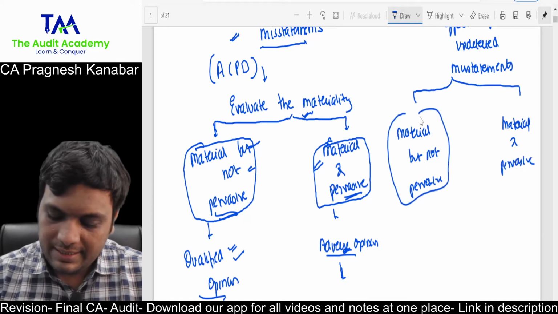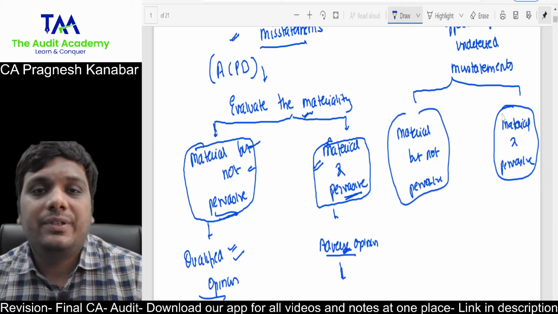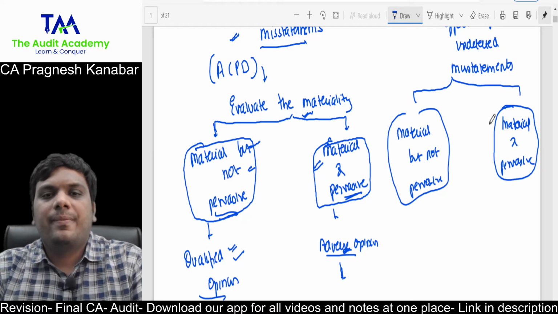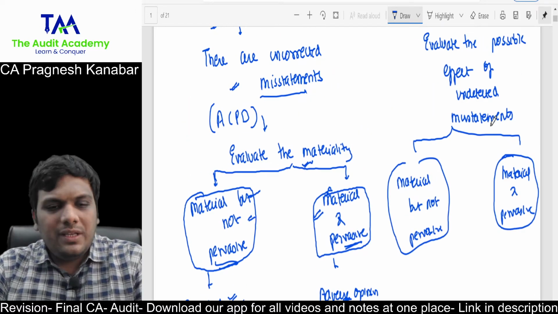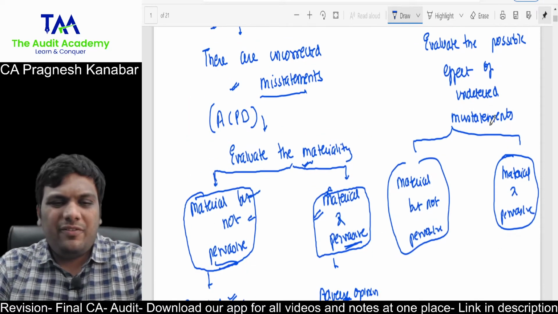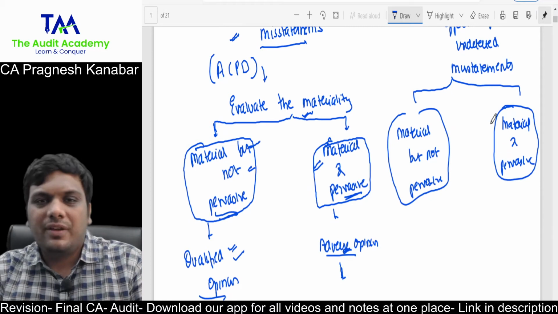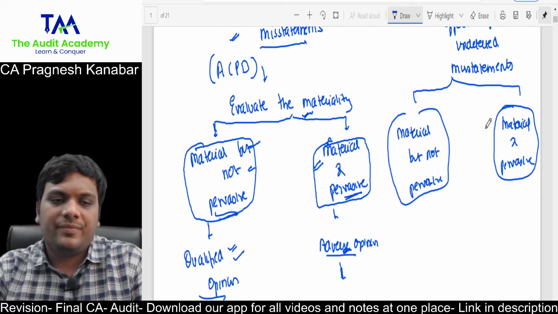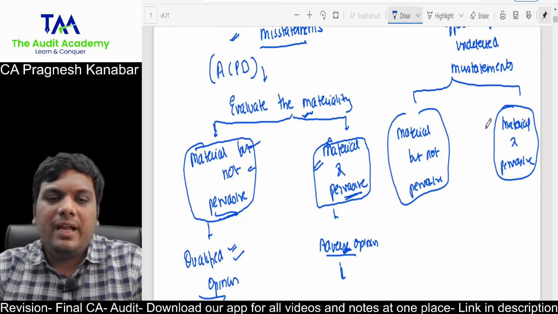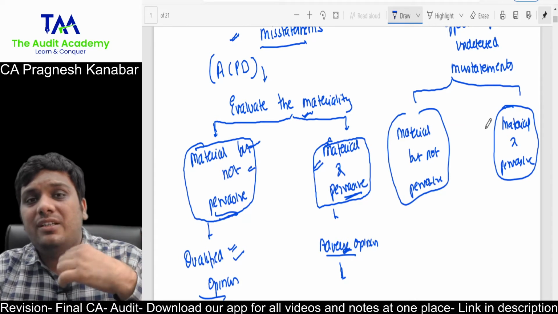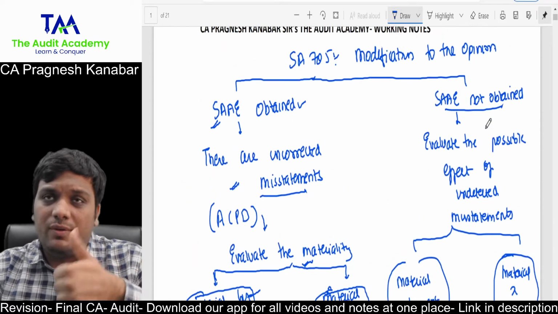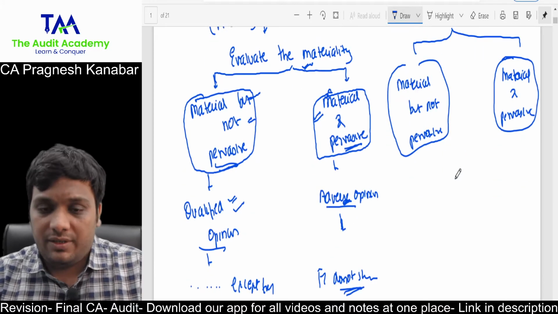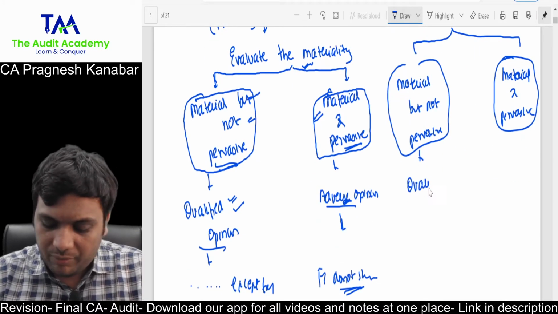Now in a coaching class company, you were not given the details of the investments of that coaching class. Then, when you try to evaluate the possible effect, let us say they haven't given the figures, how much amount of investment you are not able to verify. Investment will be material, but by no stretch of imagination can it be material and pervasive. You were not able to verify, so evidence not obtained. Possible effect is material but not pervasive, and in that case, qualified opinion.